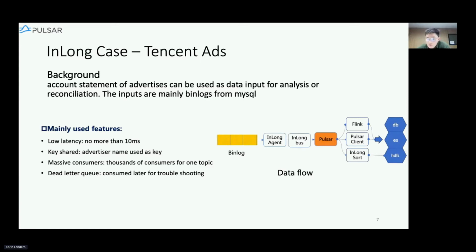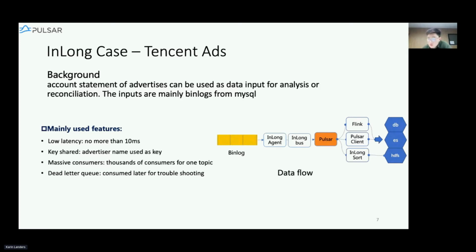So the data flow looks like this. The data generated in the binlog can be collected using the agent. If we use the agent to collect the binlog, the agent serves as a slave of the database, so it can read all the binlogs. The data is then sent to the bus servers. Bus servers receive all the data from different agent machines, transfer them into messages, and then send the messages to the Pulsar cache.